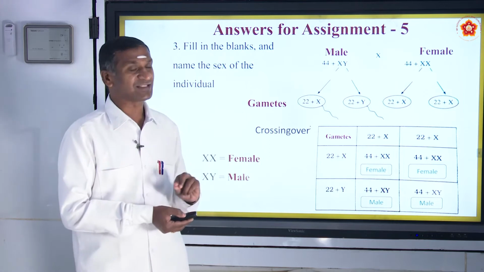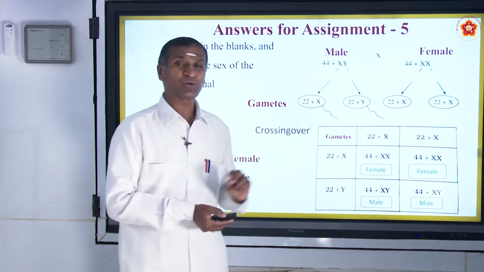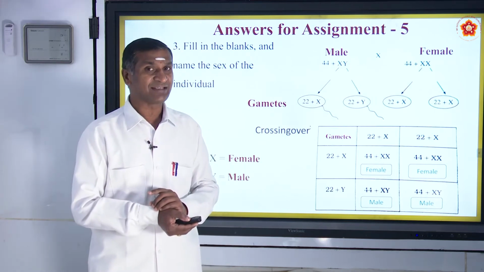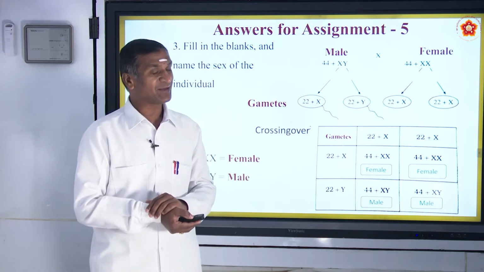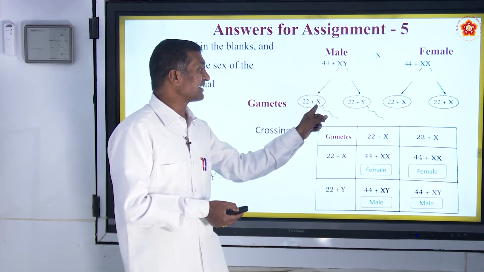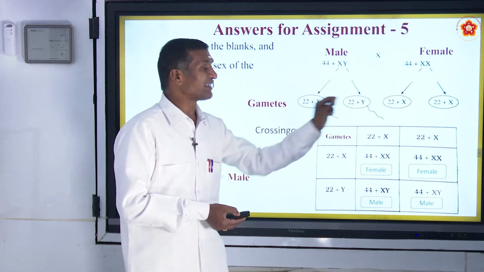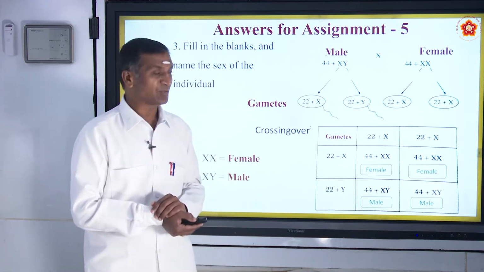Again here, 44 autosomes in the female, and XX is the sex chromosome in female. The male can form X and Y gametes, whereas here we get only X gametes.